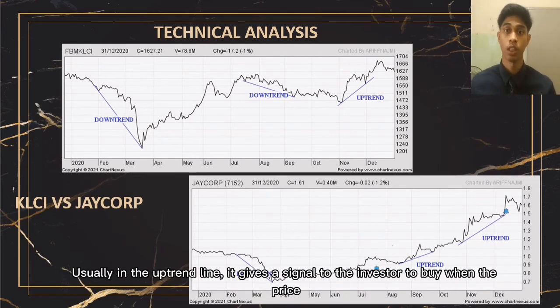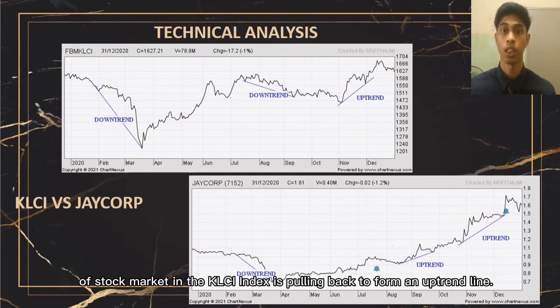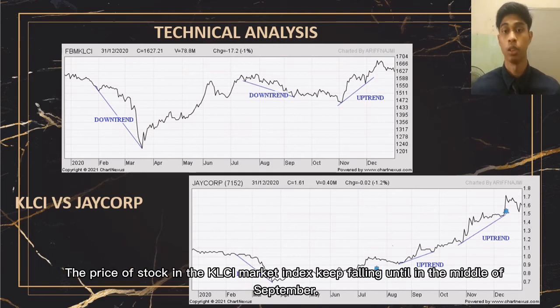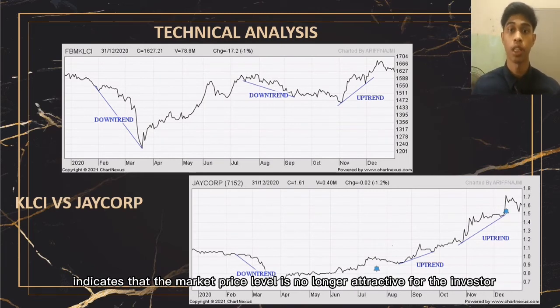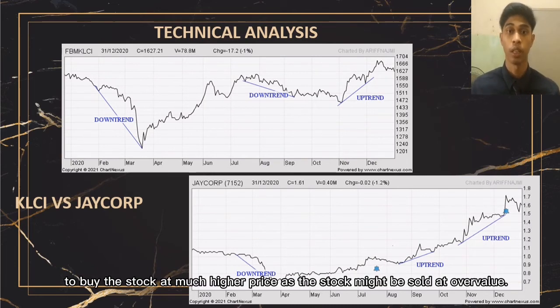Usually, an uptrend line gives a signal to the investor to buy when the price of stock in the KLCI index is pulling back to the uptrend line. The price of stock in the KLCI market index kept falling until the middle of September. This downtrend line, which forms in a bearish market, indicates that the market price level is no longer attractive for an investor to buy the stock at a much higher price, as the stock might be sold at overvalue.